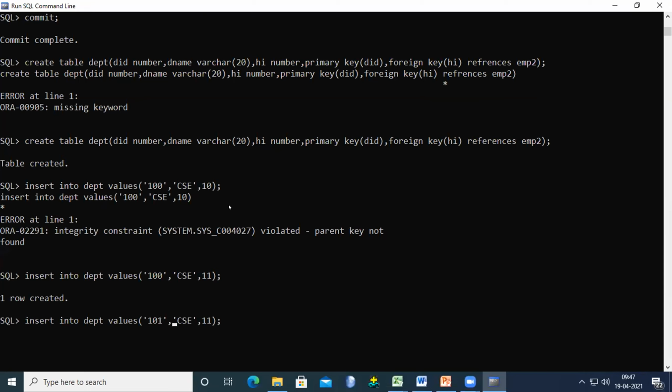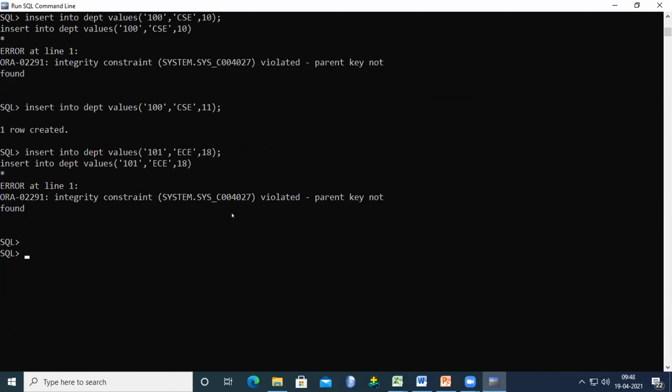In the same way, again I am giving another row. So for example, 101, for example, this is ECE. If I am giving 18, actually 18 is not there, so it is not accepting the row. If you are giving 12, then it will be accepted.